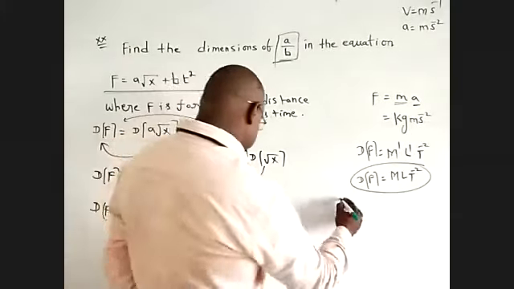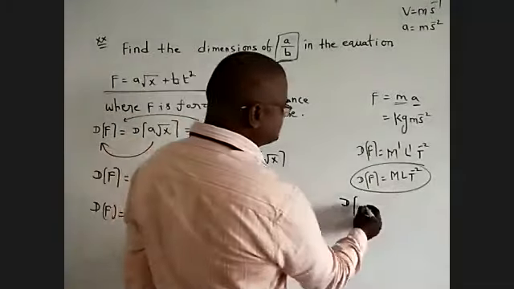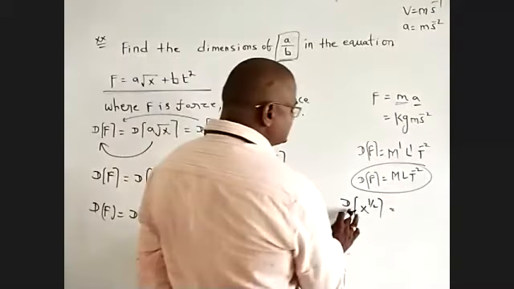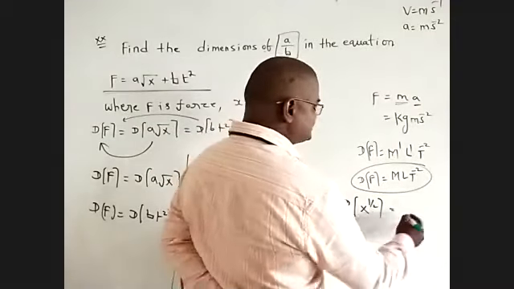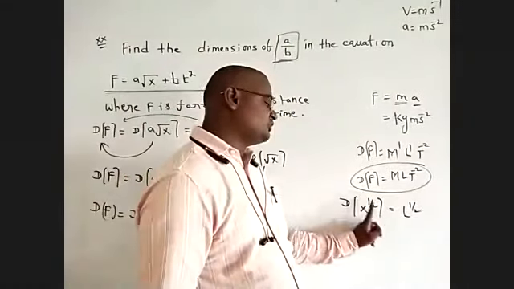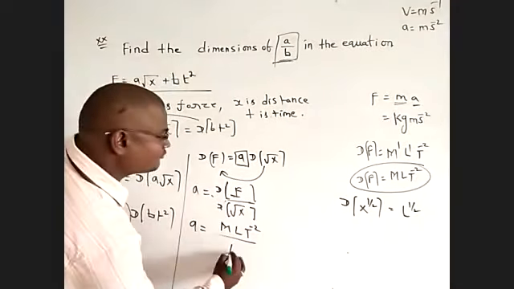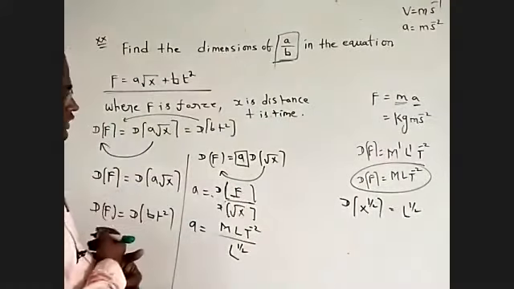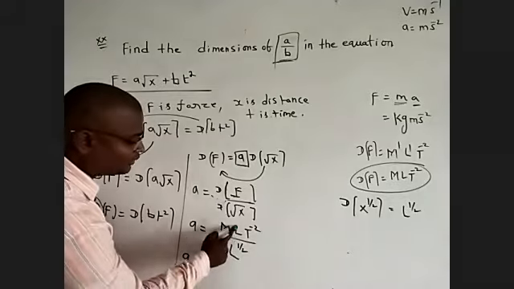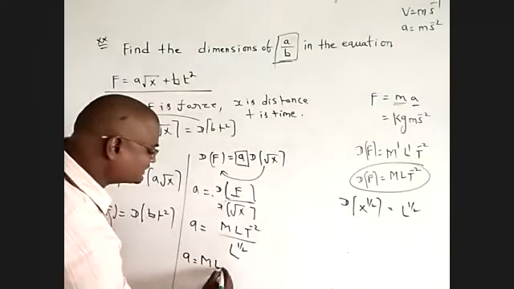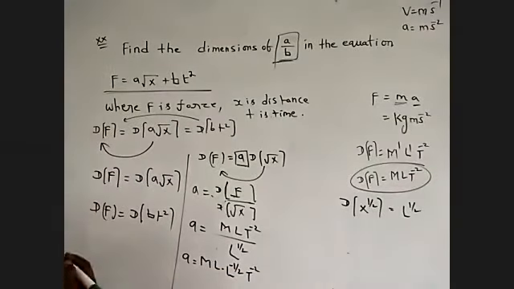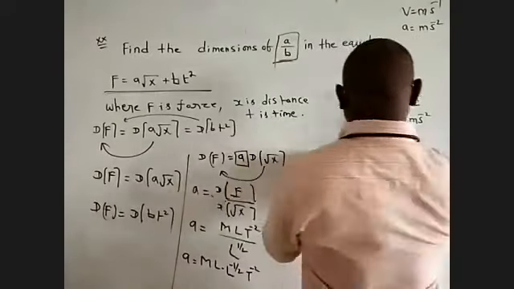Now root x is x power of 1 by 2. The unit of x is length, so the dimension of x power of 1 by 2 is L power of 1 by 2. To simplify, a is equal to M L T power of minus 2 divided by L power of 1 by 2. Taking L upside, it becomes L power of minus 1 by 2 and T power of minus 2.